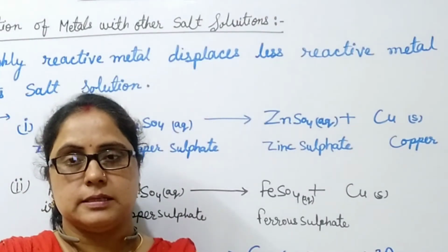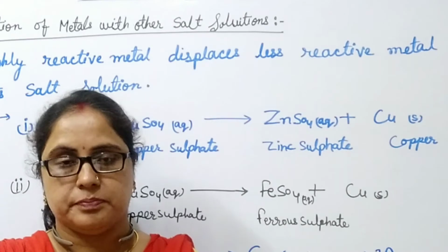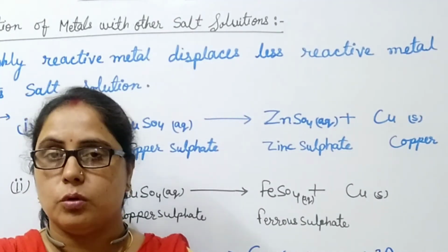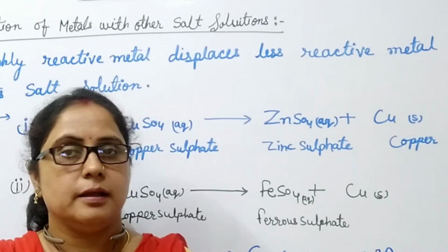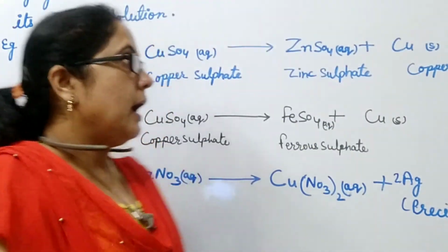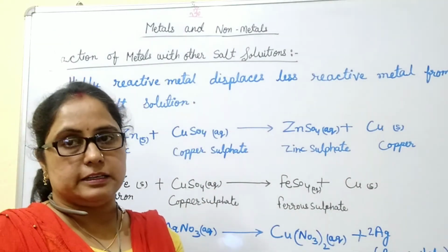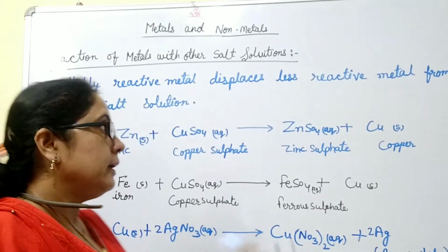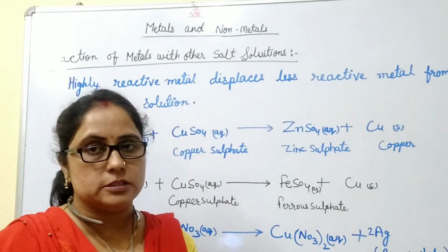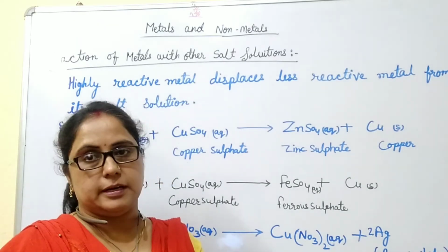Now we will discuss the reaction of metal with other salt solutions. We already noticed that some metals are more reactive while some are less reactive. So when a highly reactive metal reacts with a less reactive metal's solution, the highly reactive metal displaces the less reactive metal from its solution. And this reaction is called a displacement reaction.